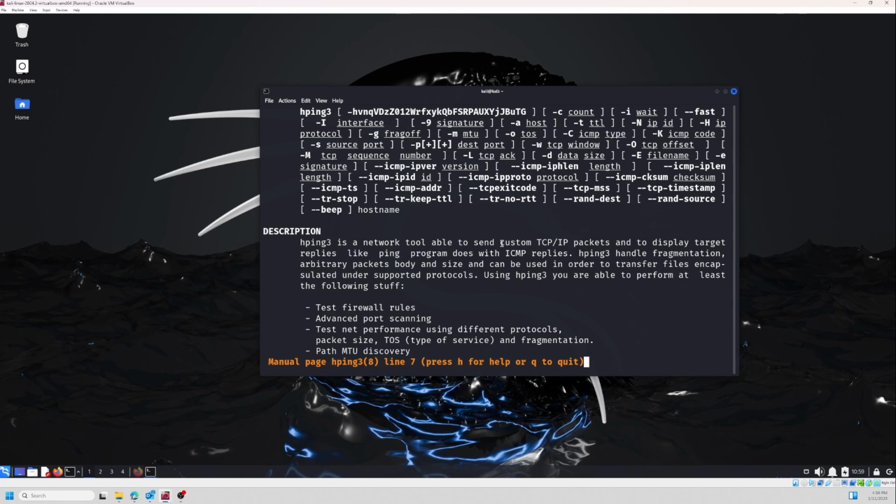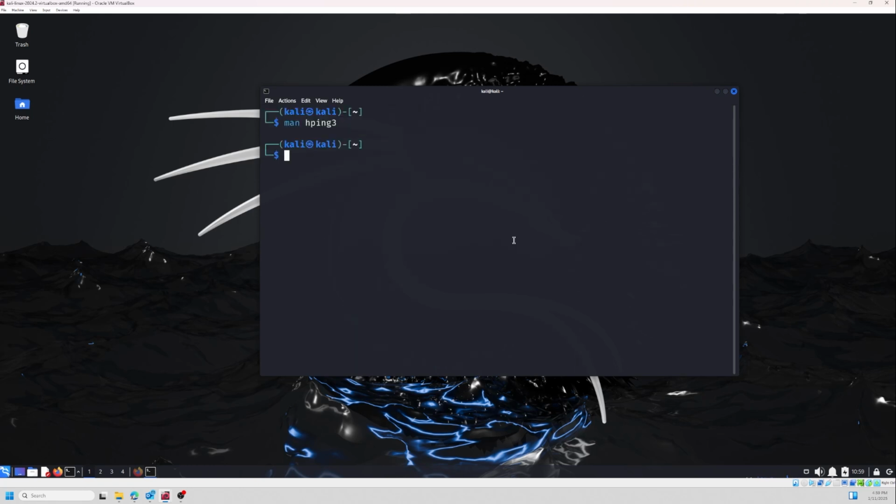Through this customization, we can flood the servers with an endless number of packets. So that's the short and easy explanation of this tool. Now let's quit the man command using Q.